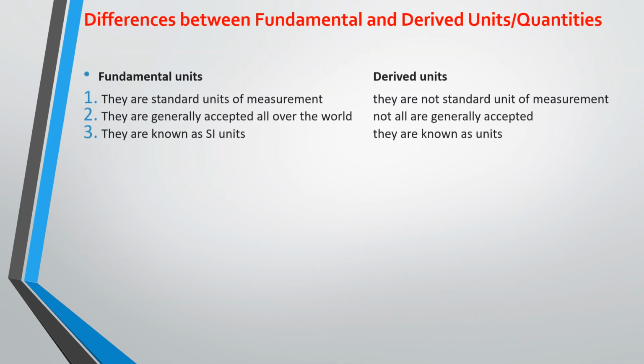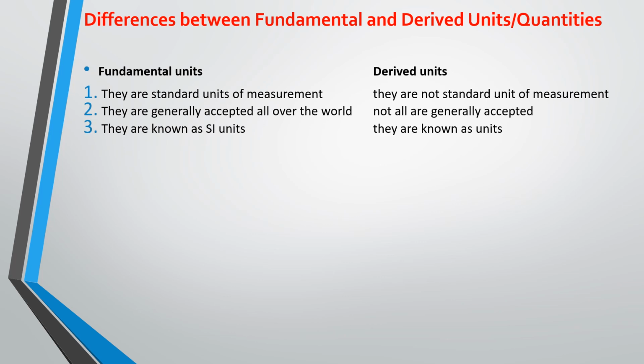So what are some of the differences between derived units and fundamental units? Fundamental units are standard units of measurement. That's what I mentioned before. The kilogram, meter, and second are the standard. They are the SI units, standard units of measurement.